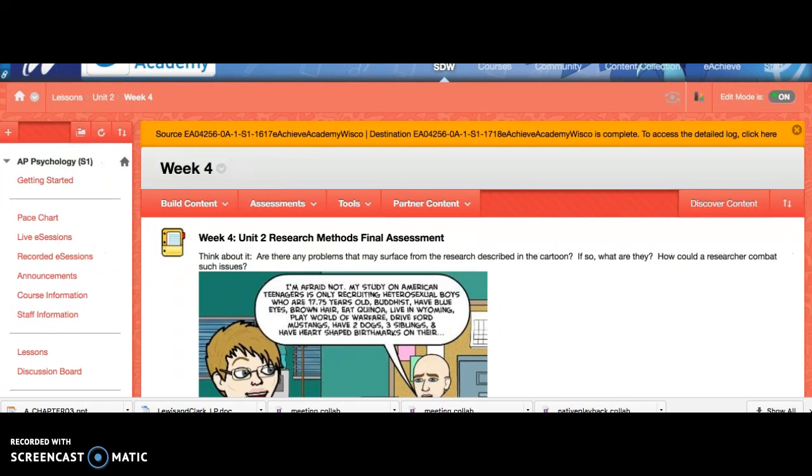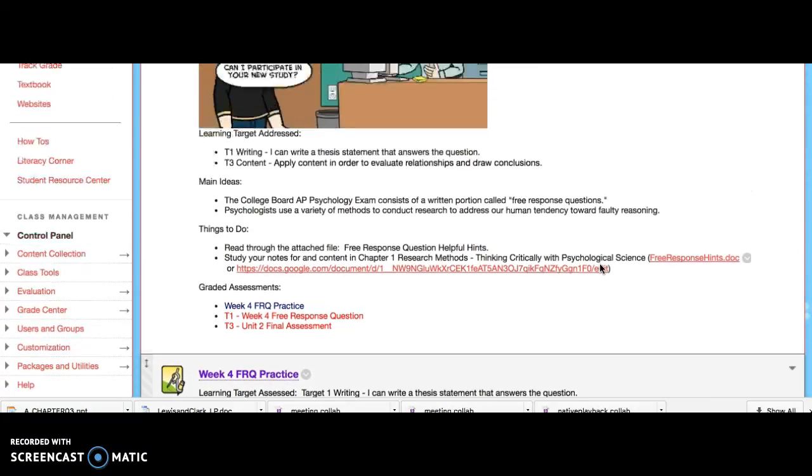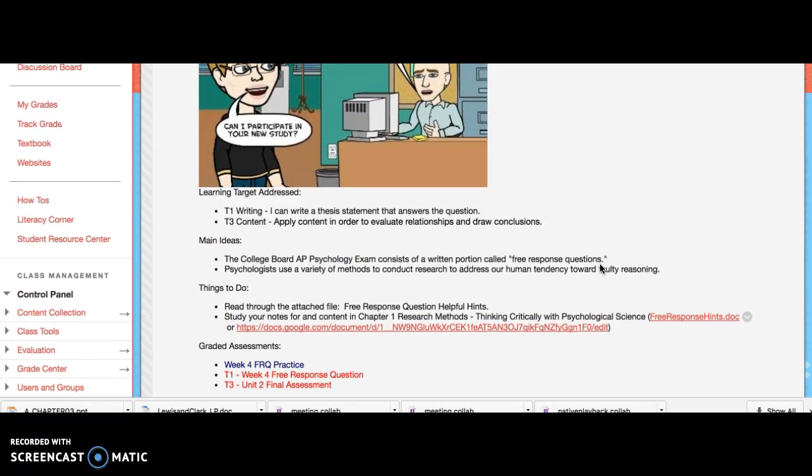So for this week you have a free response question that you need to do, as well as your unit exam. So you have your week 4 free response question and unit 2 final exam.